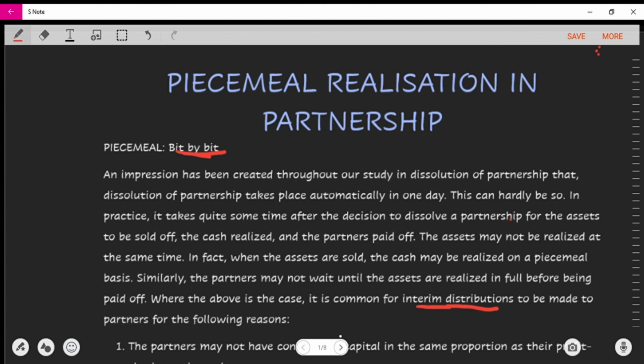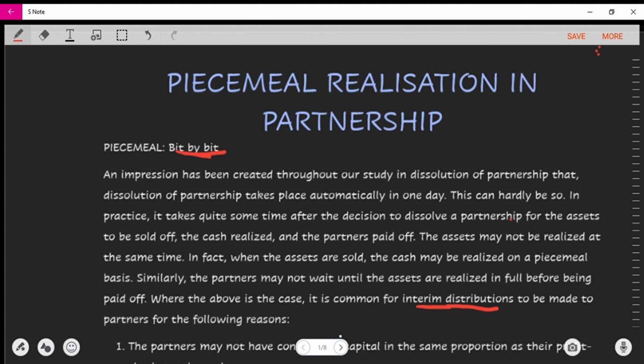I've basically explained what is already on the screen, but I just want to read through it in case some people have not yet caught on with where we are right now. I said that an impression has been created throughout our study of dissolution of partnership that it takes place in one day, and this is not true, because it takes quite some time after the decision to dissolve a partnership for the assets to be sold off, cash to be realized, and partners to be paid off.